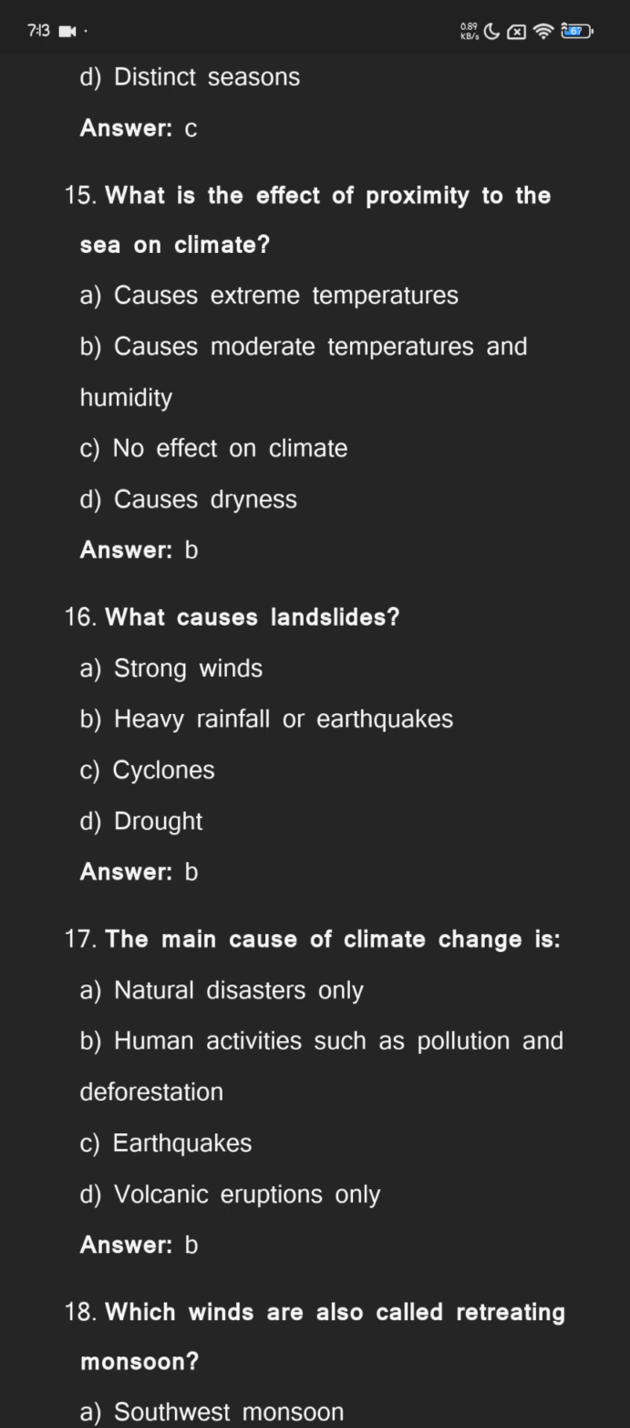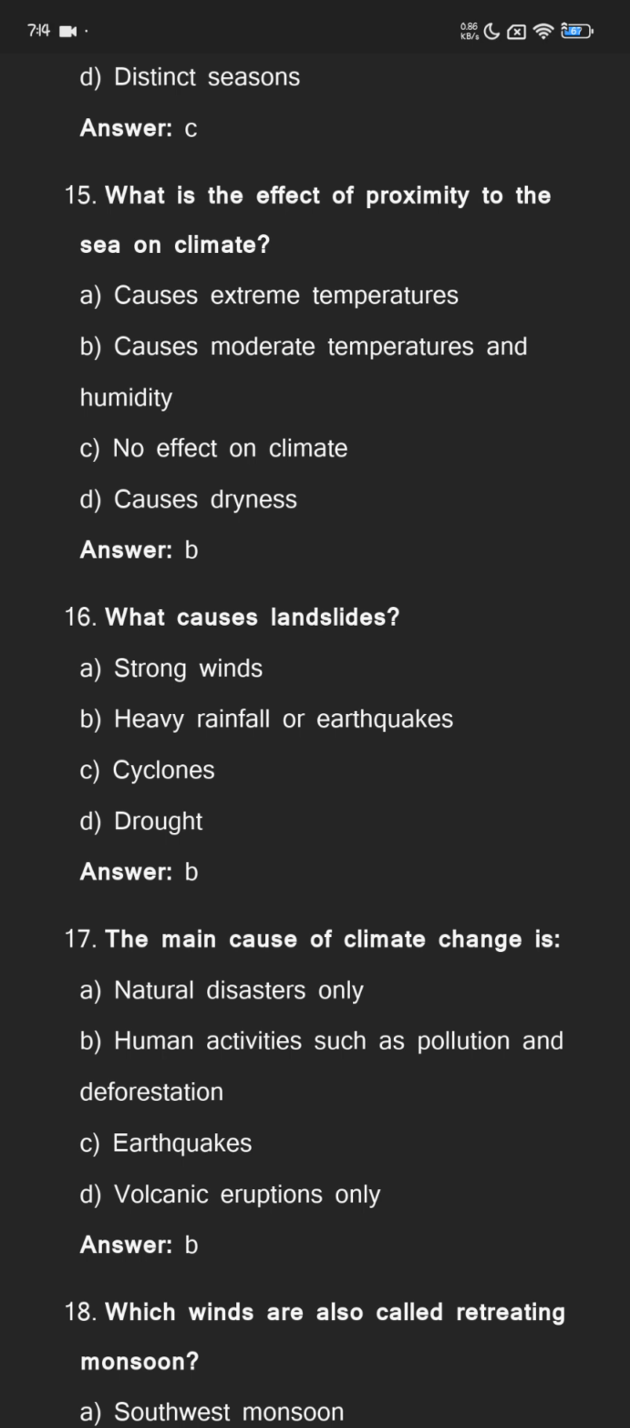What causes landslides? Strong winds, heavy rainfall or earthquakes, cyclones, drought. The answer is heavy rainfall or earthquakes.